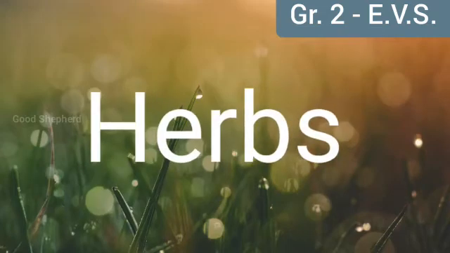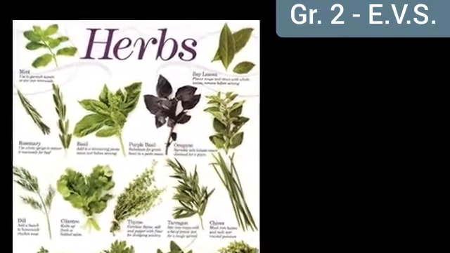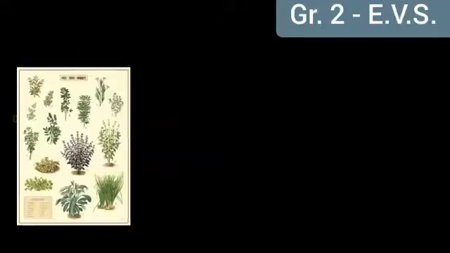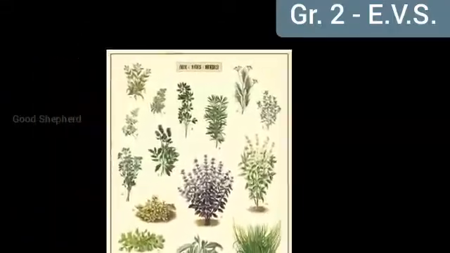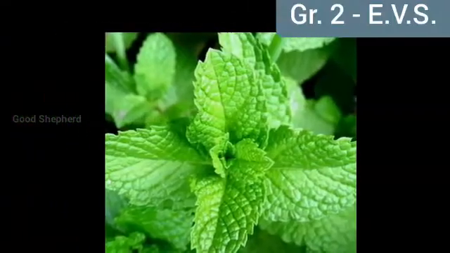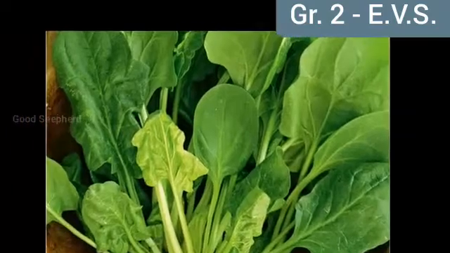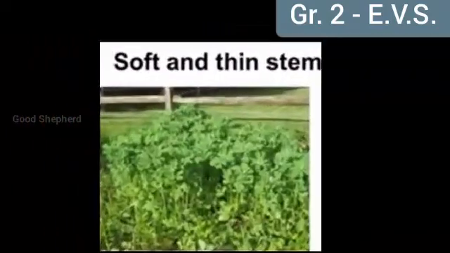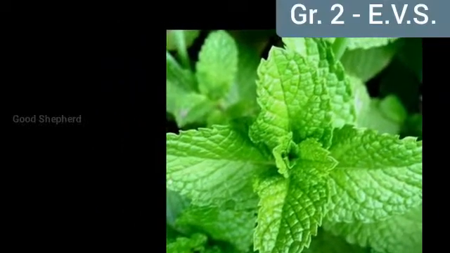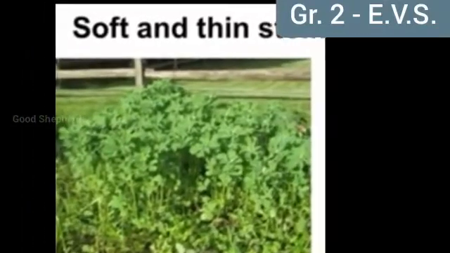Herbs. Herbs are small plants with a soft and thin green stem. Many herbs live only for a few months. For example, tulsi, mint, spinach, and coriander. Many herbs are added to food to give flavor. For example, mint and coriander leaves.